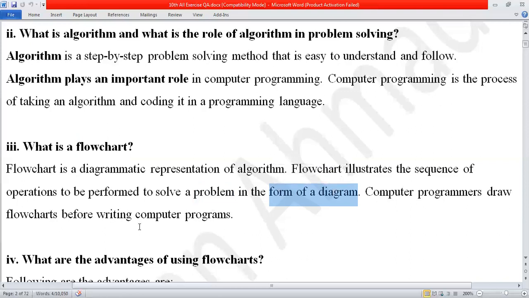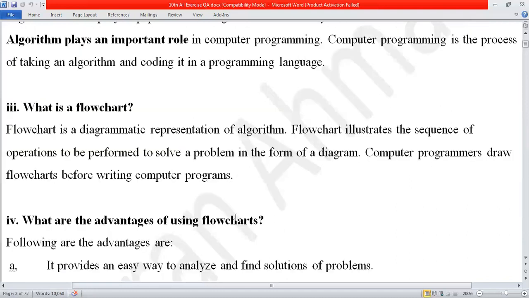Computer programmers draw flowcharts before writing computer programs. Now, if an initial programmer who doesn't know about programming, then what will he do? In the first step, he will write the algorithm. If the algorithm is not clear, then he will make the flowchart. Why? In order to write the computer programs. So first step is algorithm, second is flowchart, and the third step will be programming or programs. What is a program? We will explain in the next classes when we start the C language.